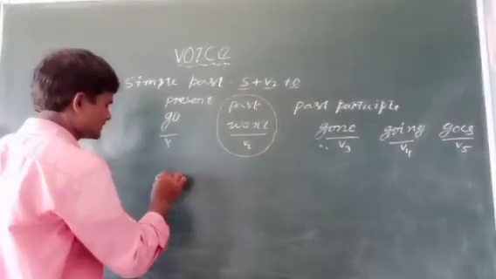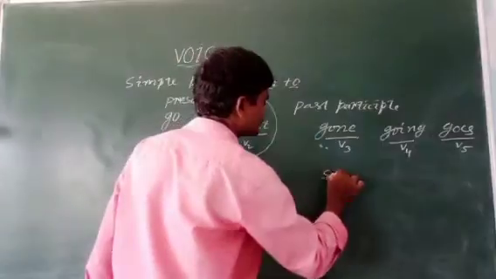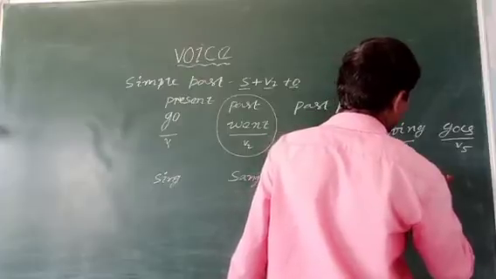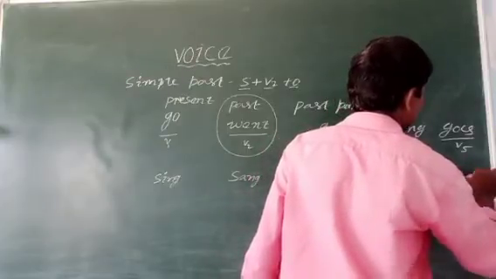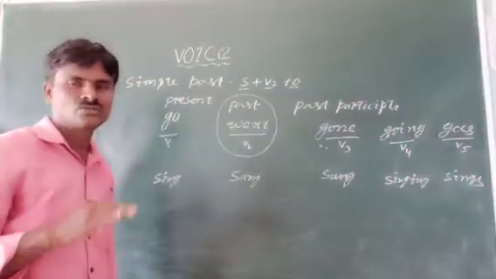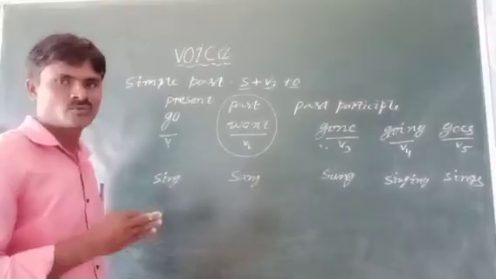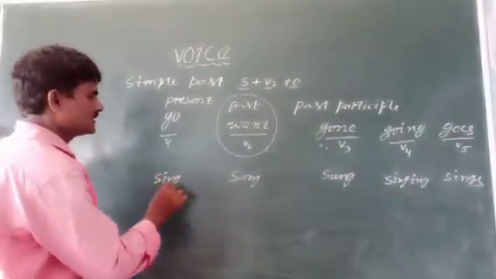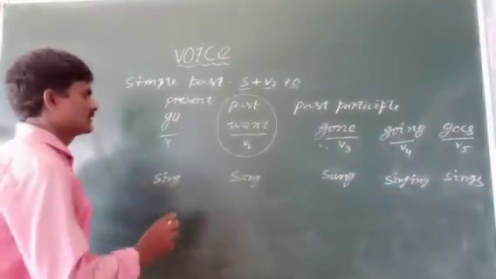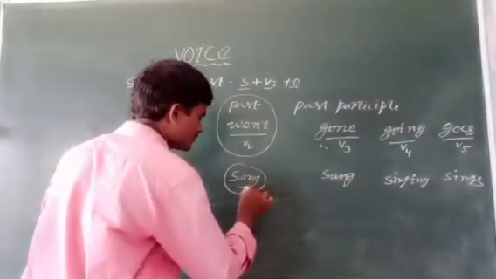Sing is there. Sing, sang, sung, singing, sings. These are the verb forms. So many verb forms are there. At least you must know up to V5 form by heart: sing, sang, sung, singing, sings. We will take sang. This is also V2 form.